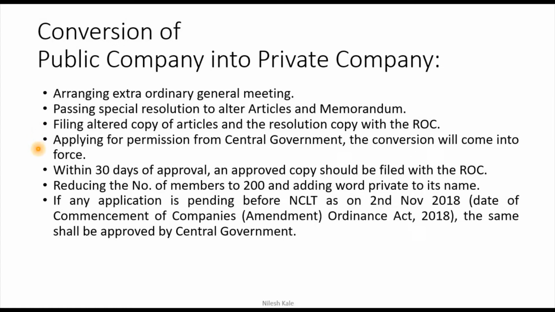Applying for permission from the central government, and the conversion will come into force. You have to take the permission from the central government because you were a public company. Public company means which is open for all. Now you want to become a private company which is not open for all, and therefore you want to enjoy so many privileges given by the Companies Act. And to enjoy these privileges, these certain powers, certain rights, you have to take the permission from the central government.